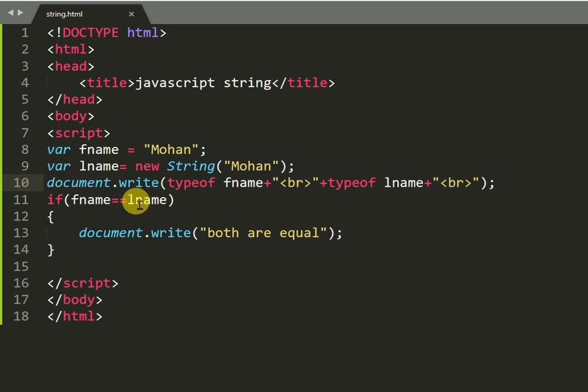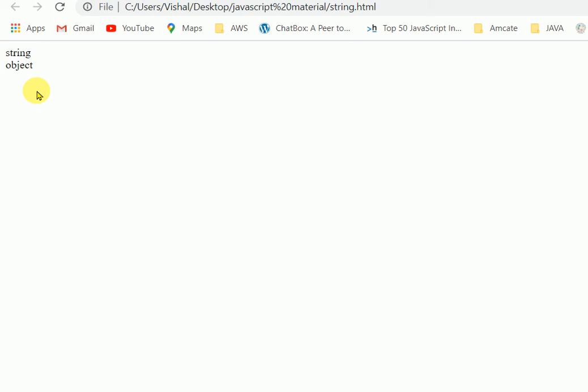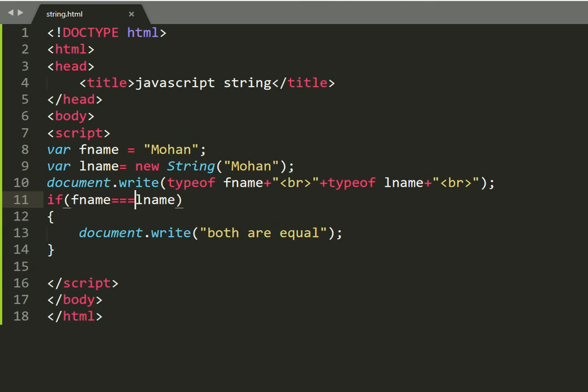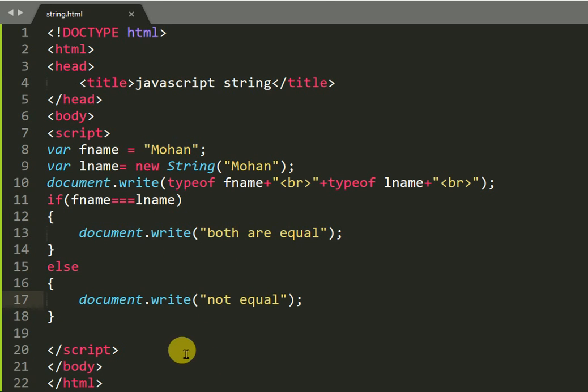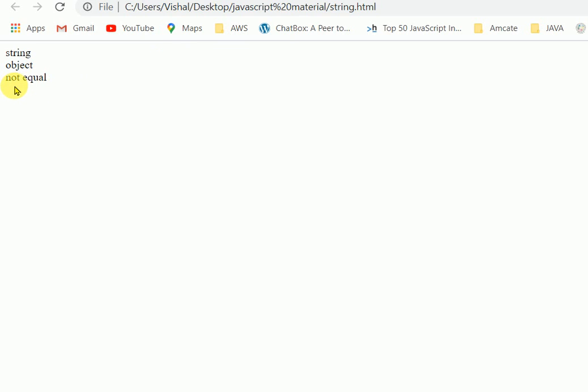But if I compare fName and lName with the triple equal sign, we don't get the same result. It will show false. So you write a condition with else for fName and lName are not equal. The output will be not equal.